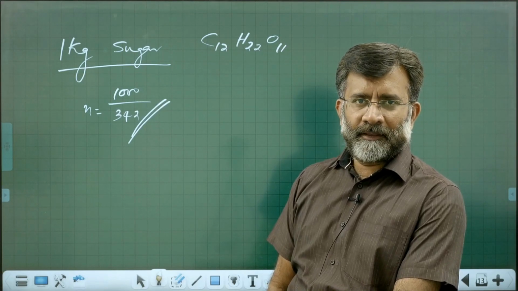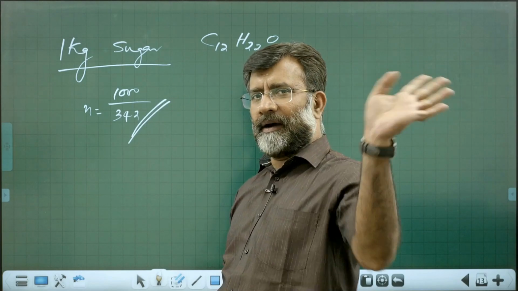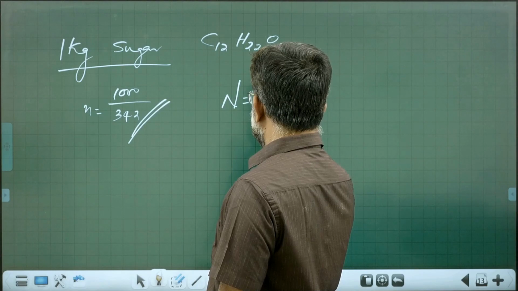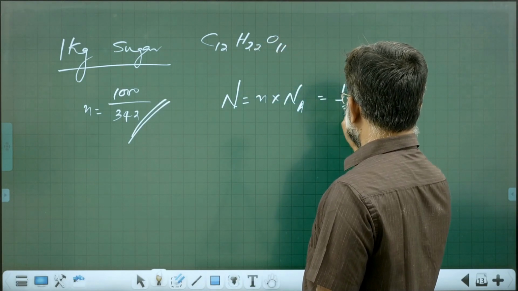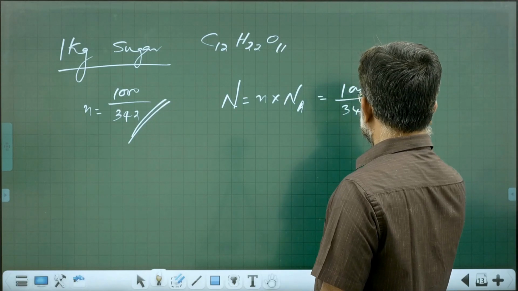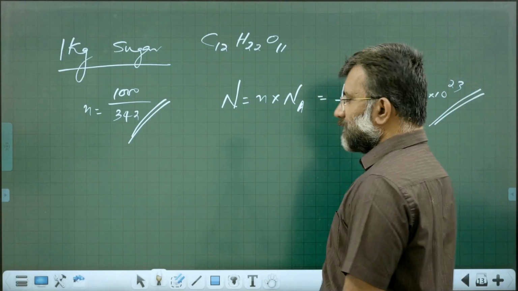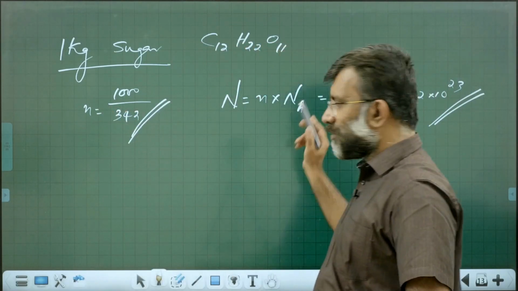So how many molecules are there? 1 mole contains Avogadro number of molecules. So number of molecules is equal to number of moles into Avogadro number. So you can take 1000 divided by 342 into 6.023 into 10 power 23. This is the number of molecules. So this is number of moles and this is number of molecules.